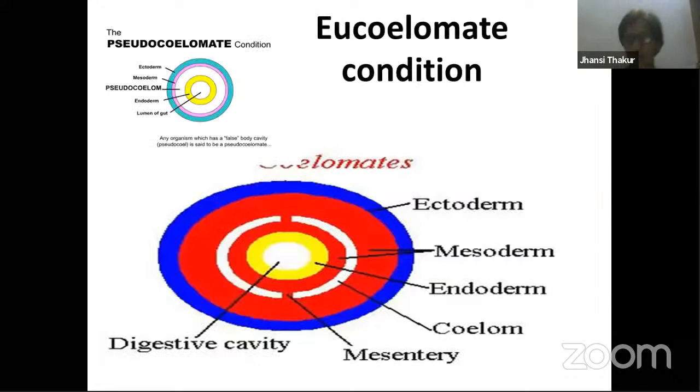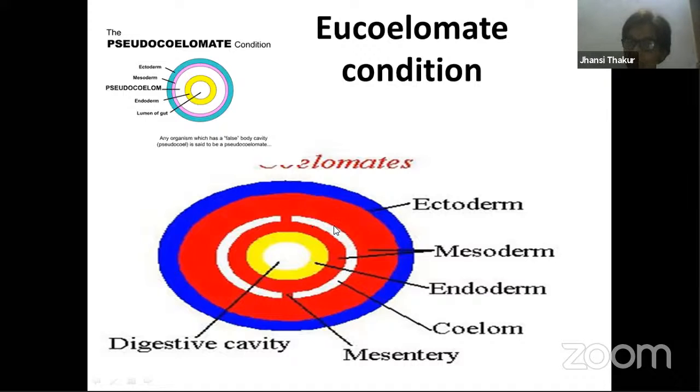Now let's talk about eucoelomate, true coelom. That means space is present. This space is called true coelom, eucoelom. Eu means true. Why this is called eucoelomate condition is that here, this is the previous pseudocoelomate condition, right? The pink layer, mesoderm, is found only on the ectoderm side. But here you see pink. Now let's try to understand the layers over here, the circles. Let's come from inside. Again, this space, digestive tract, yellow color layer, endoderm, we know this. Surrounding endoderm, there is a red color layer.